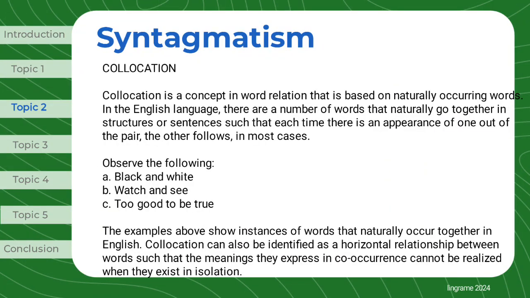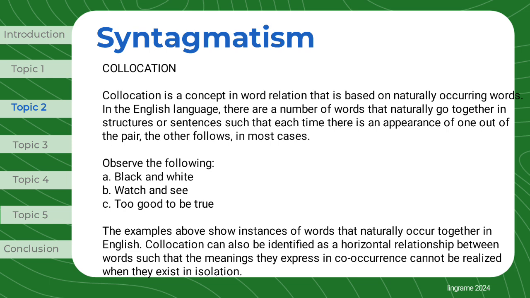Collocation. Collocation is a concept in word relation that is based on naturally occurring words. In the English language, there are a number of words that naturally go together in structures or sentences such that each time there is an appearance of one of them, the other follows, in most cases. Observe the following: black and white. Watch and see. Too good to be true. The examples above show instances of words that naturally occur together in English.